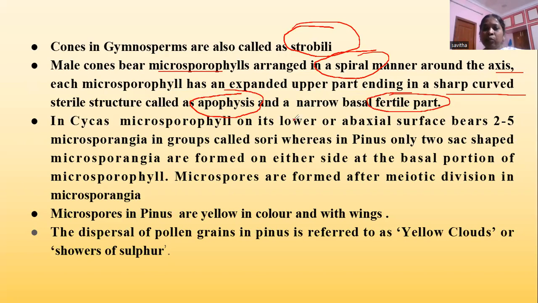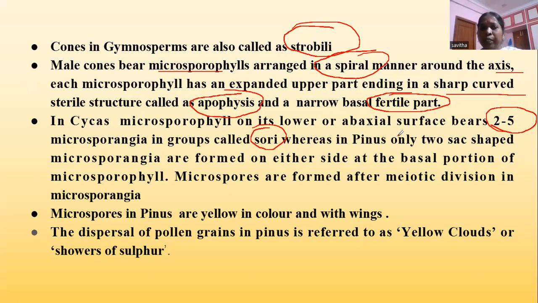In Cycas, on the lower or abaxial surface of the microsporophylls, microsporangia are present in groups called sori. When you come to the microsporophyll on the abaxial or lower surface, you will be seeing the microsporangia arranged in groups of 2 to 5, which is called sori.